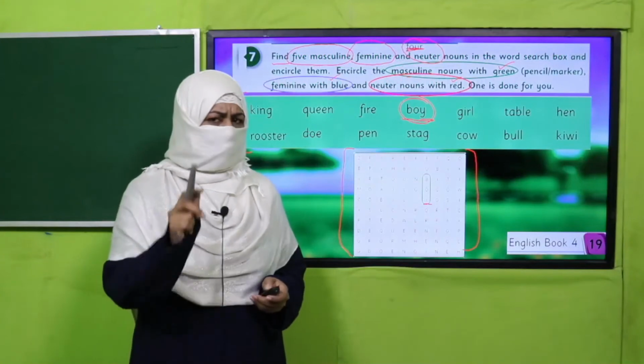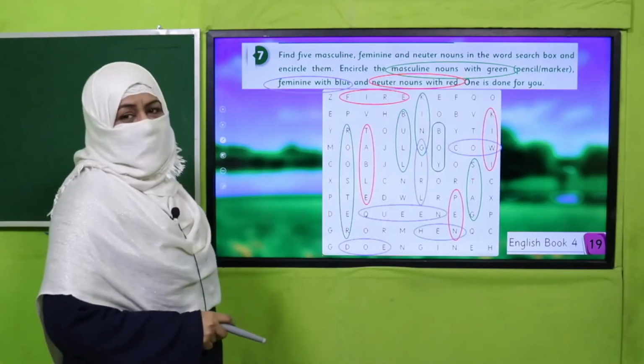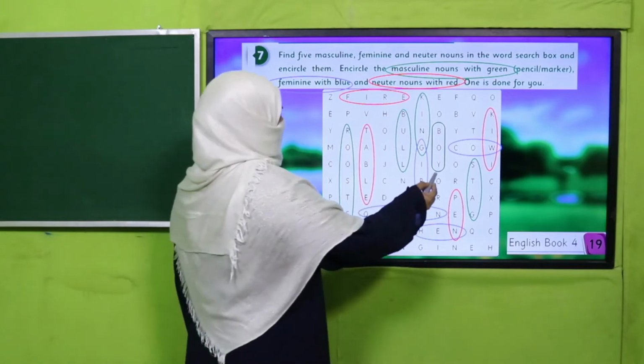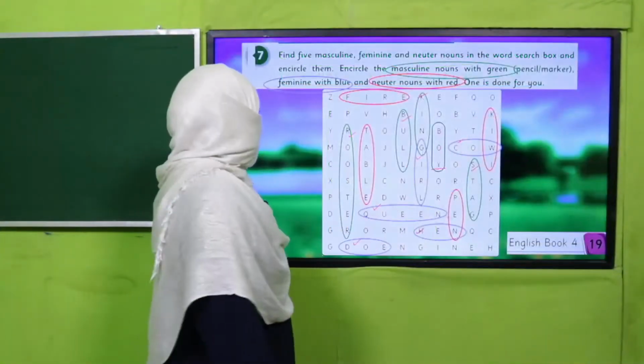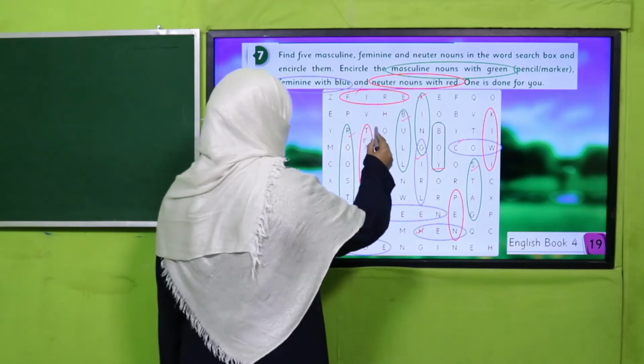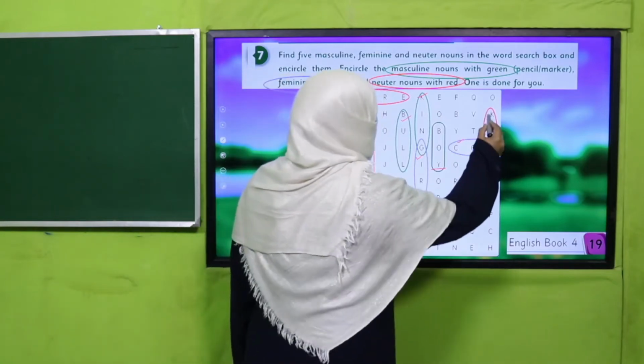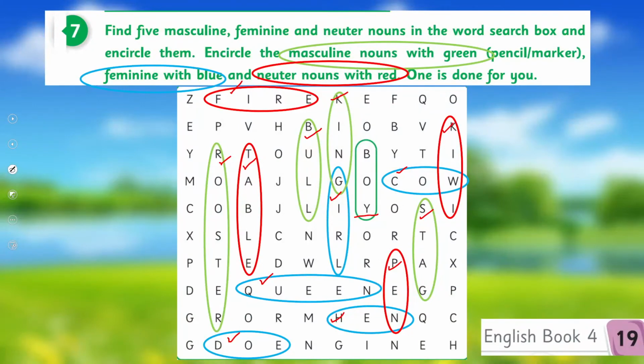Yes, my dear children, are you done? Okay, I have also completed it. Now see here, boy, king, bull, rooster, and stag. All are masculine. That's why we have circled them with green. You have also circled them with green. Good. Girl, queen, doe, hen, and cow are feminine. We have circled them with blue color. And fire, table, pen, kiwi, they are neuter. We have circled them with red.